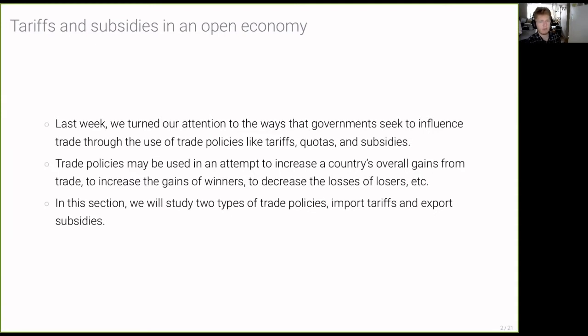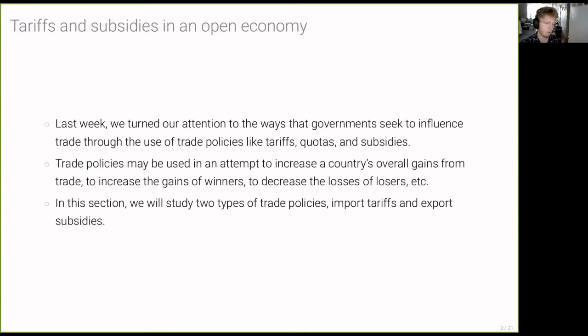That is going to be how much each policy might affect the world price, and correspondingly, how much it might affect welfare for a given country that applies it. In particular, basically everything in this section is going to be done from the perspective of home being a large economy.